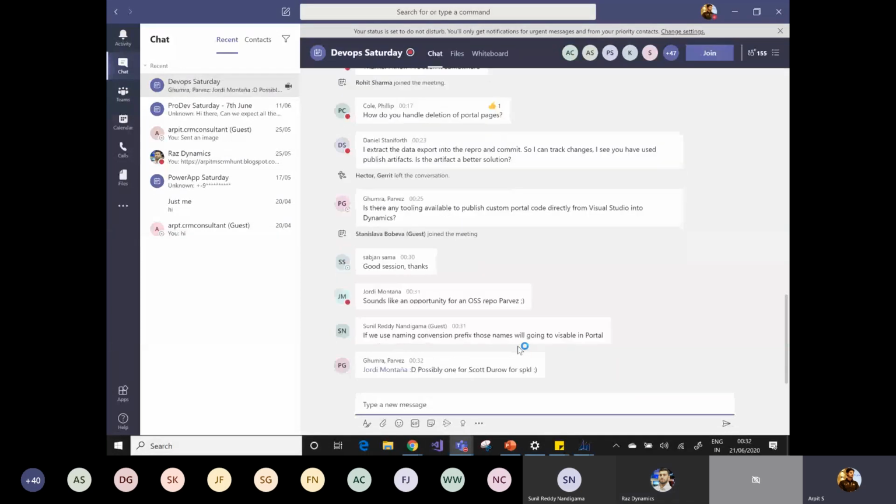So deletion of the portal pages, you mean to say in terms of deployment you are asking? So if a portal page gets deleted, I believe, managing the recovery? Yeah. No, there is no direct way available. So deletion, you always have to take it manually into account.